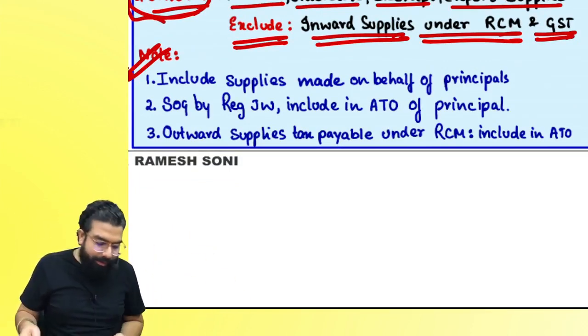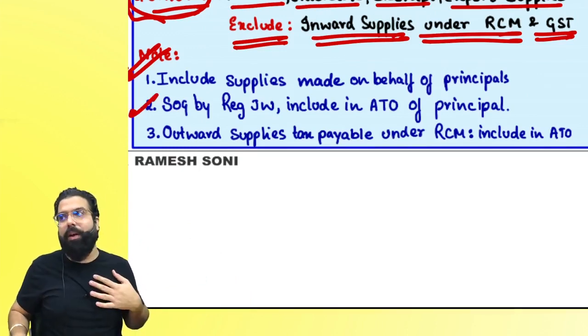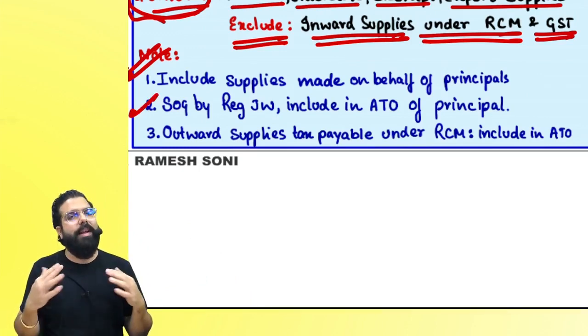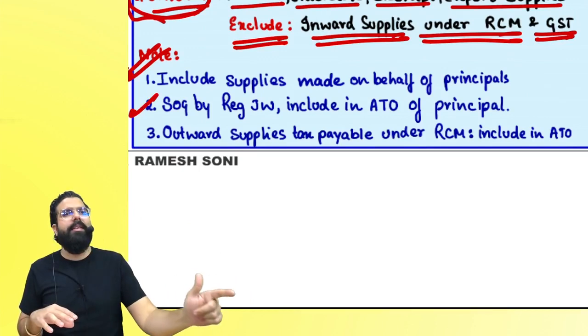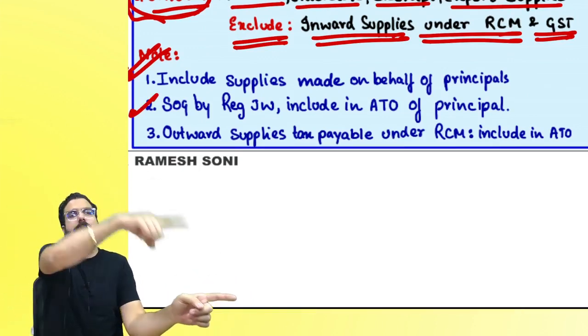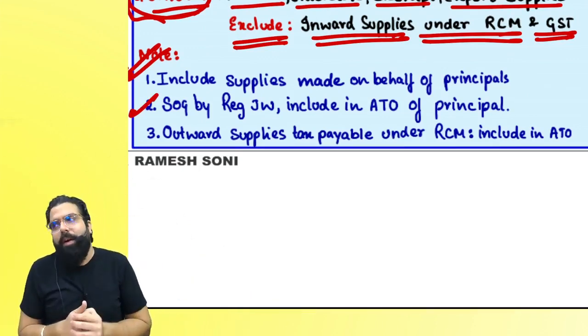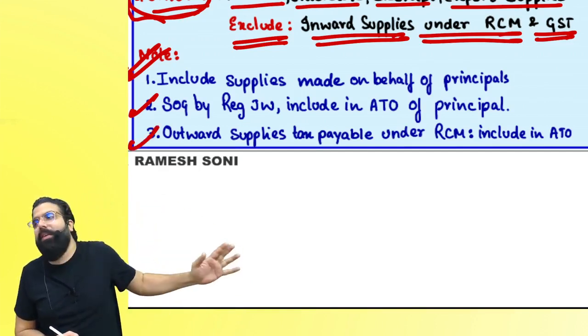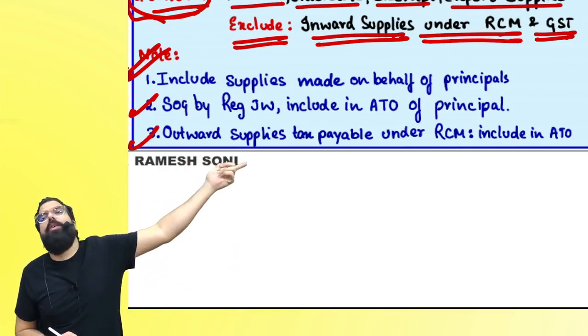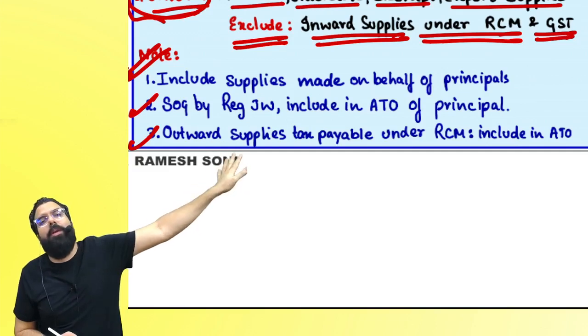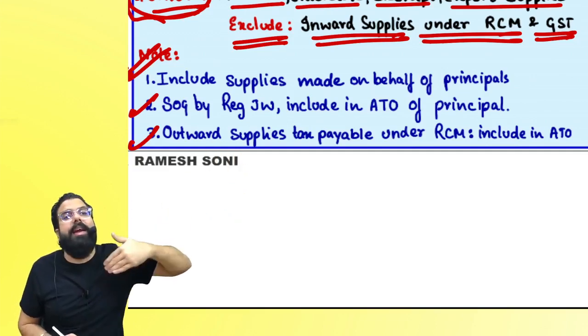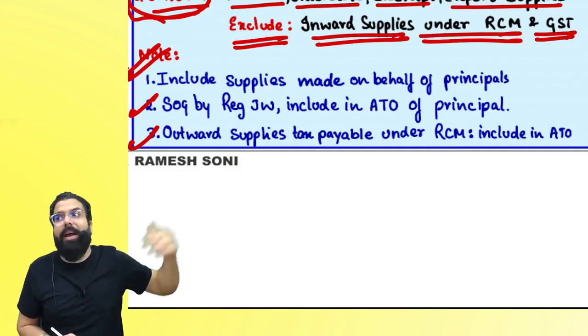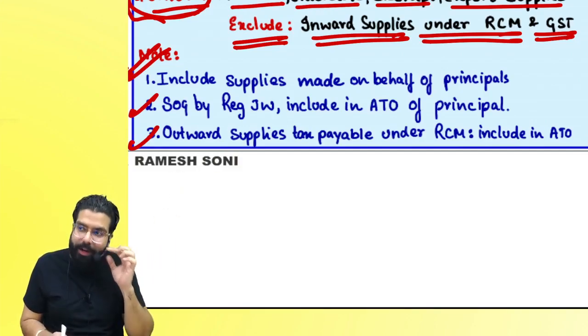Right everyone? Secondly, if I am a registered job worker and the principal told me to make the goods ready, and from my premises the goods were delivered but the principal gave the invoice, that will be the turnover of the principal. The third one: if I have done any outward supply on which the recipient is going to pay the tax under reverse charge, that will not be his turnover, that will be my turnover. Outward supply means your sales. Can I go ahead everyone?